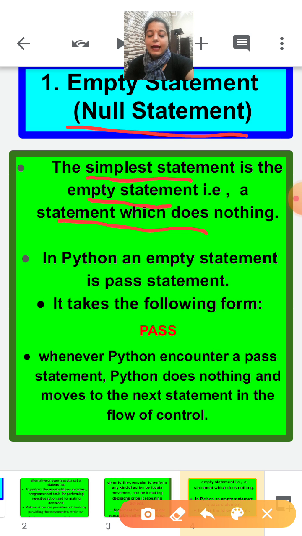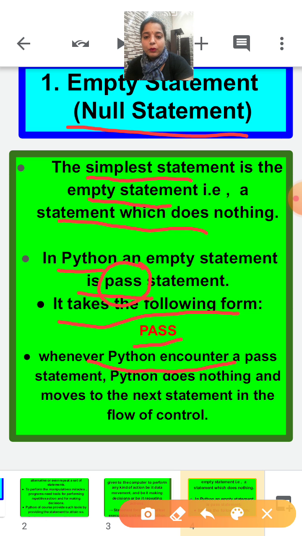In a program, an empty statement is a pass statement. In Python, empty statements are called pass statements. So basically, the pass statement is the example of an empty statement. It takes the following form: pass. By writing pass, we say that this is an empty statement, and it simply does not do anything.